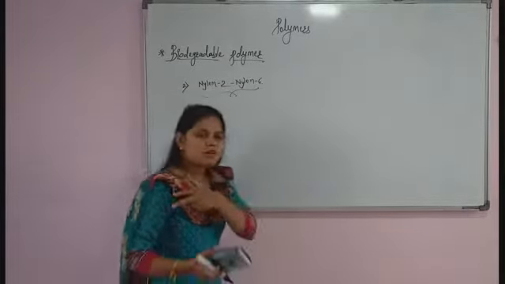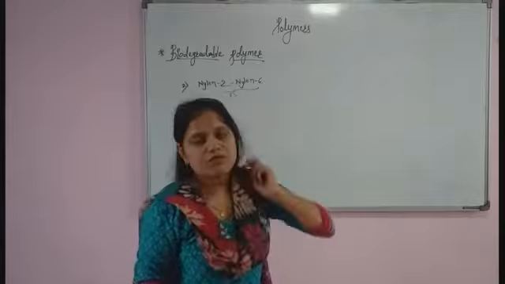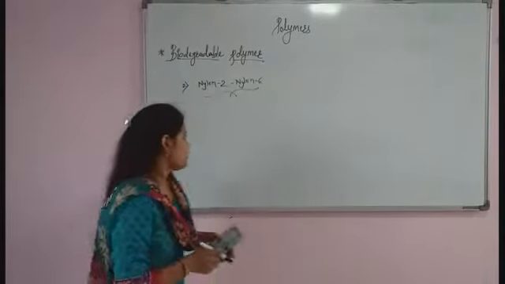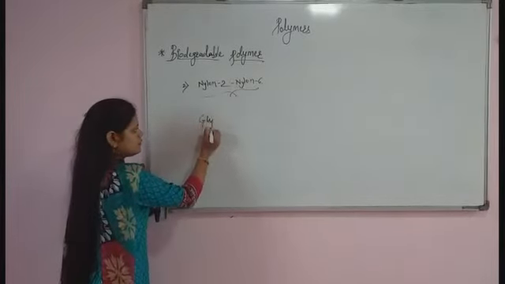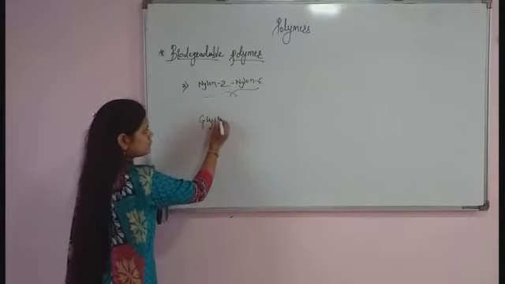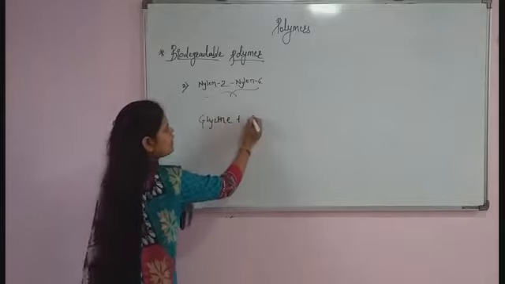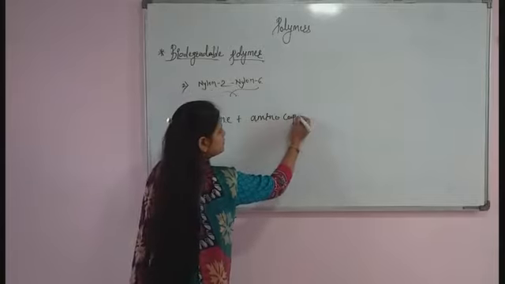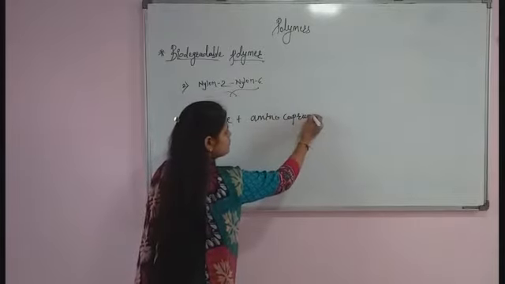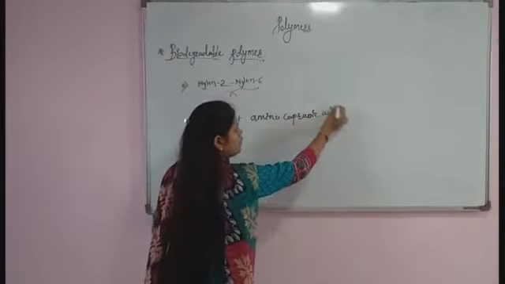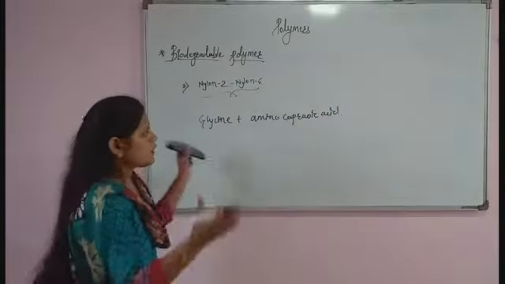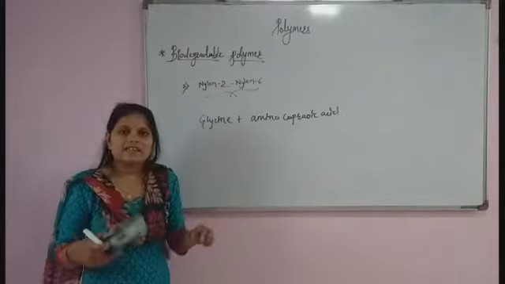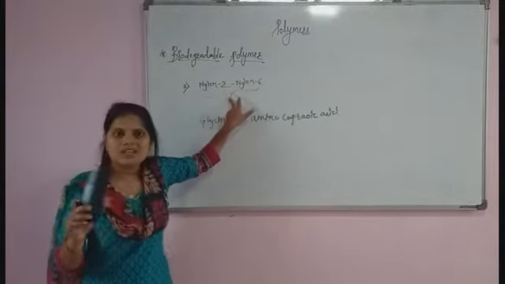So for the preparation of nylon 2, nylon 6, we require amino acids. Okay, the first amino acid will be glycine and the second will be amino caproic acid. When both are combined together, there is a removal of a water molecule and there is a formation of nylon 2, nylon 6.